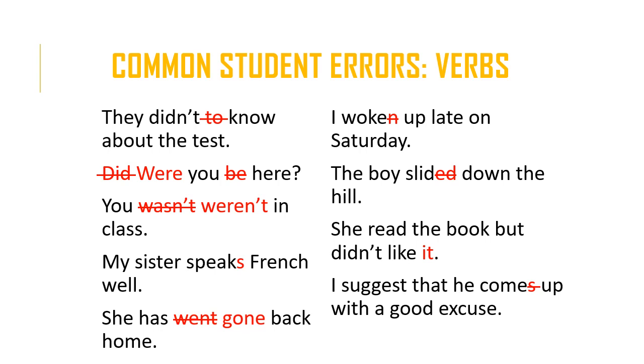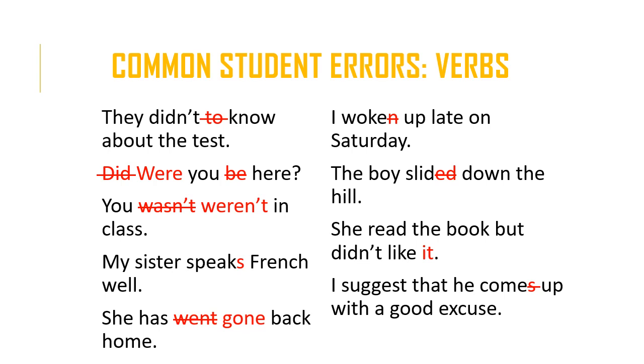In the third example, you wasn't in class. So you is a bit strange because, whether you're referring to one person or more than one person, whether it's singular or plural in terms of its meaning, it is treated as though it were plural. So the verb that follows you is always plural, even if you're just referring to one person. Really it's the context that indicates whether you intend one person or more than one.